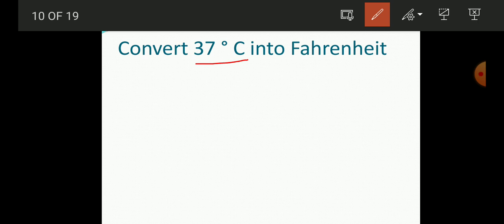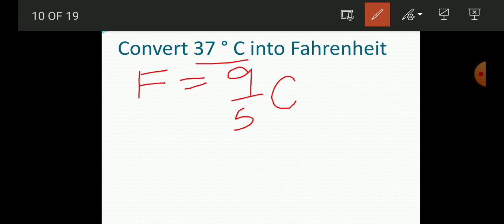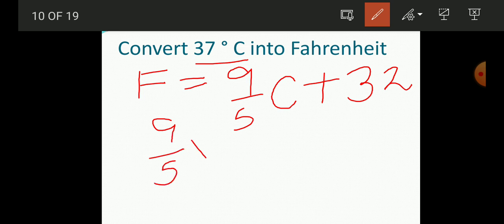For solving this, you can write Fahrenheit is equal to 9/5 C, that means the temperature which is given in degrees Celsius, plus 32. So put the value of C: 9/5, here I am writing 37 in the place of C, and add 32.